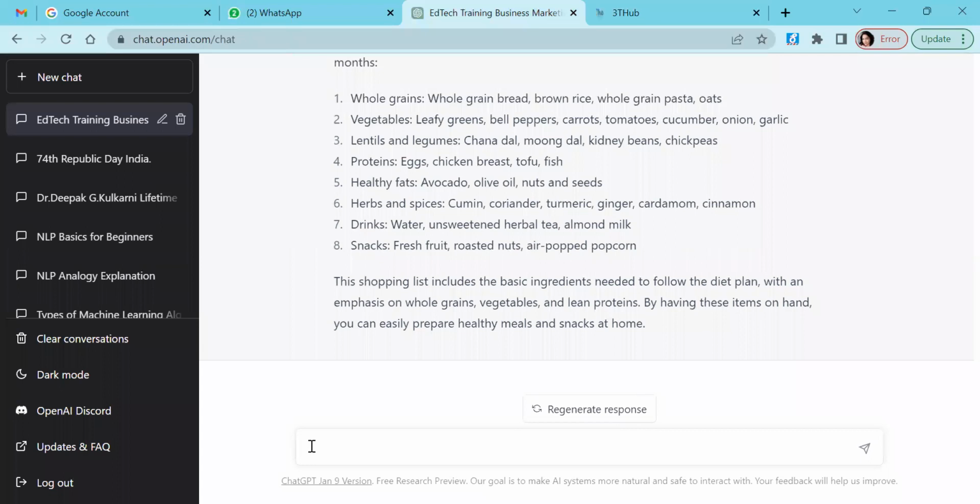Let me show you how we can write our letters, speeches, even our thesis, or the notes for the class, everything can be prepared using this in no time.